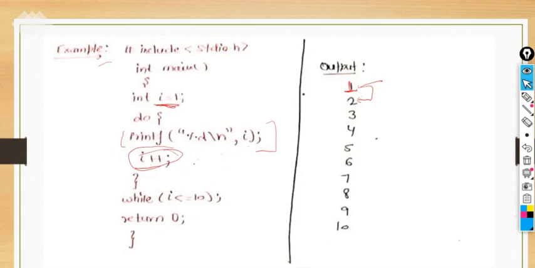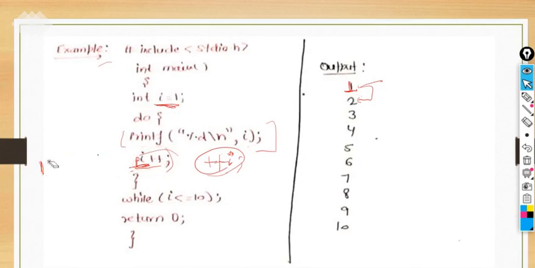That is the difference between the pre-increment and post-increment operators. If I use the pre-increment operator here, it will increment the value of i right here. So with post-increment it will print 1, but if you use pre-increment, it will show you the value 2 here.